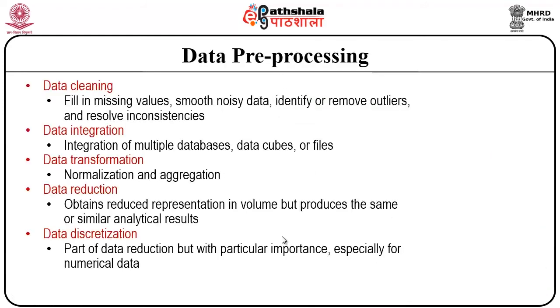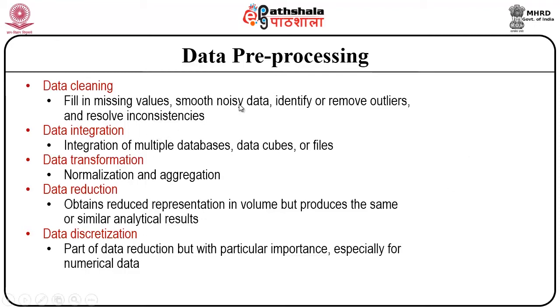Having looked at individual terms of how to get an input and what sort of output we may have to present, let us try to understand how pre-processing is done as part of data mining. As a first level of pre-processing, we will try cleansing the data, where we fill in missing values. Any missing values that are present in the data cube, we will try filling up.